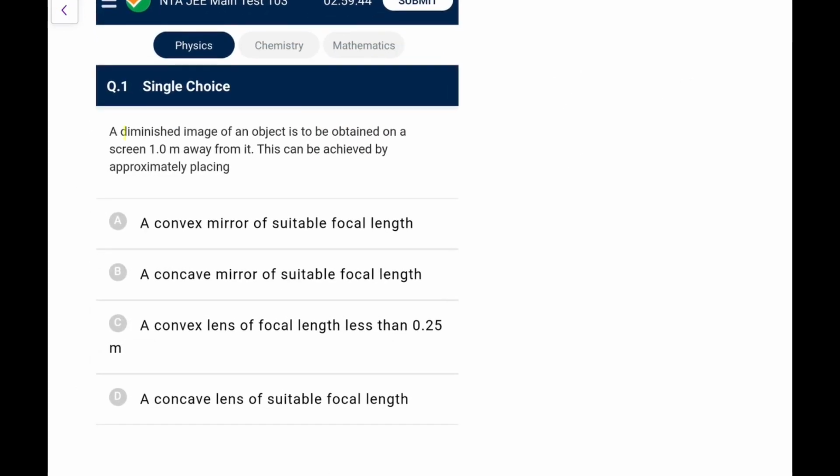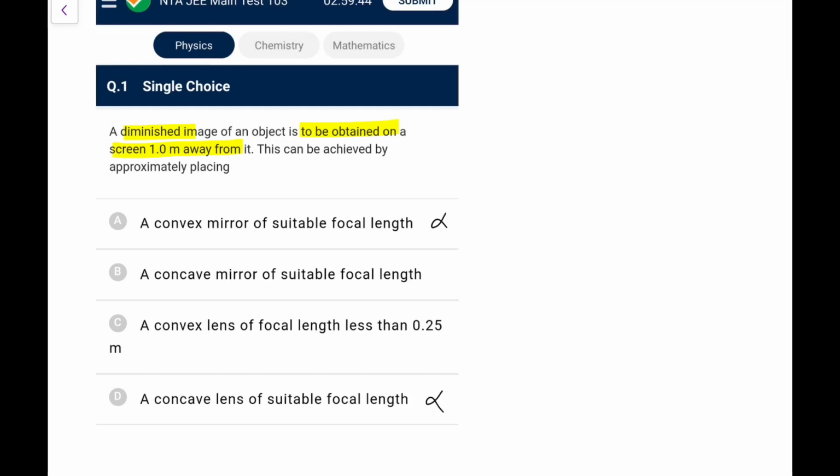A diminished image of an object is to be obtained on a screen 1 meter away. So you need a diminished image on a screen. That means a real diminished image. That cannot be formed by a convex mirror and a concave lens. So concave lens and convex mirror go. Now for the case of a concave mirror, if you have to get a diminished image on the screen, if you place a mirror like this, the screen distance should be lesser. So if you place the screen before the object, it won't form the image here. So it's not feasible, I suppose.